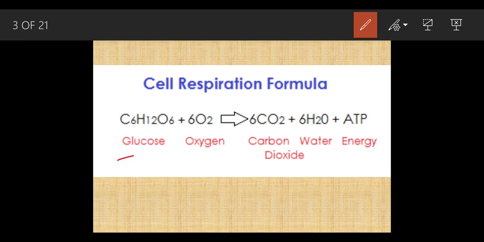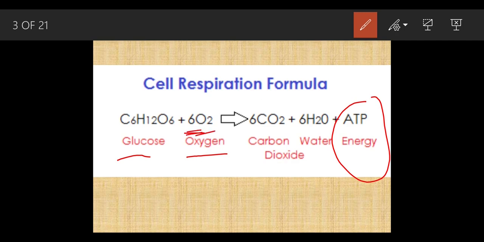This is glucose, and in the presence of oxygen it is broken down into carbon dioxide, water and ATP. What is this ATP? ATP is nothing but the energy molecule, which helps provide us energy. Now if you look carefully, it is in the presence of oxygen.